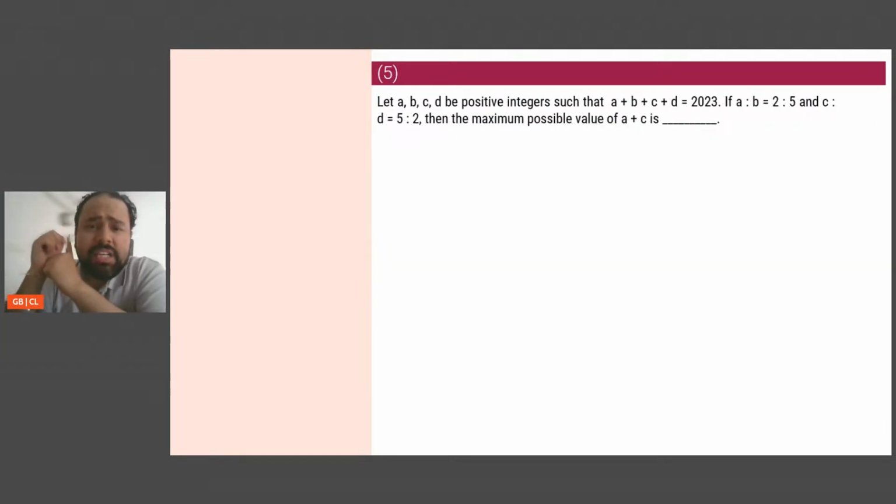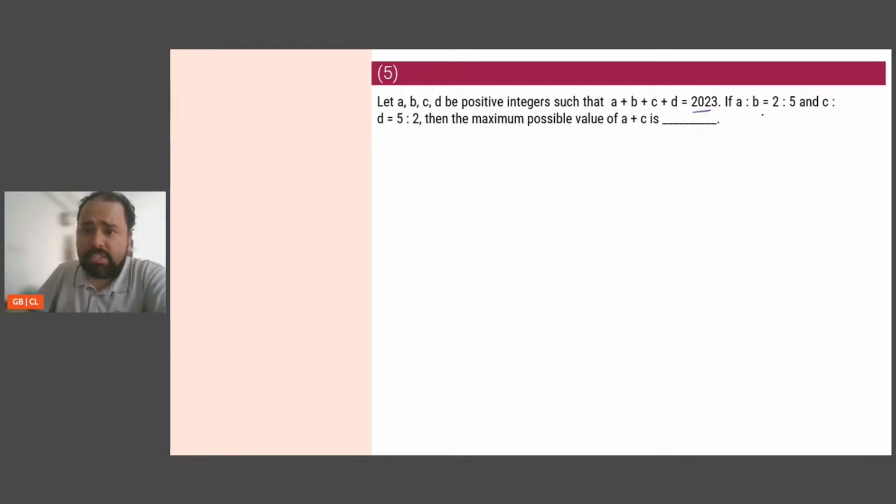Okay. Let A, B, C, D be positive integers such that A plus B plus C plus D is 2023. If A is to B is 2 is to 5, C is to D is 5 is to 2, find the maximum possible value of A plus C. Now, I personally love numbers. Topics that I like are arithmetic, algebra, numbers. So whenever I see them, I try to give them a go. If it seems a little too complicated and long, I'll leave it and I'll come back to it again. This is numbers. I want to do it.